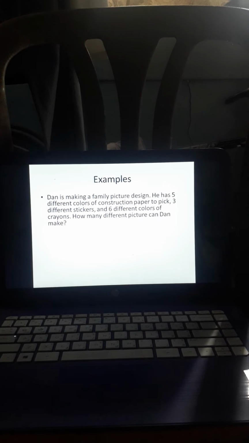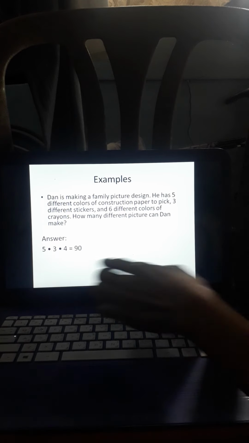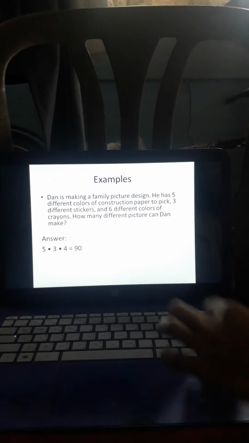So, 5 po yun. Masyadong matagal kung isusulat natin lahat ng possible outcomes, kaya ginagamit ang fundamental counting principle para mas madali nating malaman kung ilang outcomes ba meron. Okay? Okay, so the answer is 5 times 3 times 4 is equal to 90.